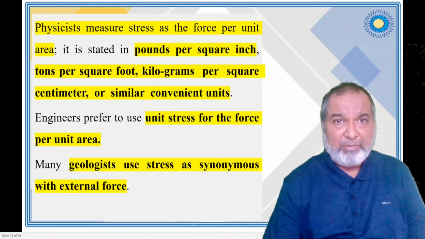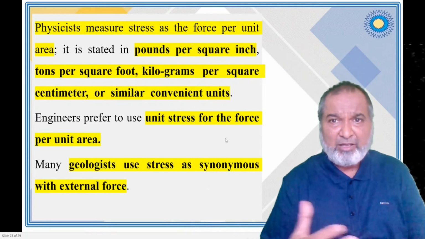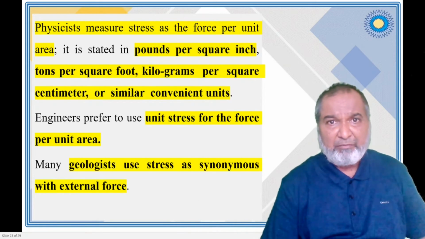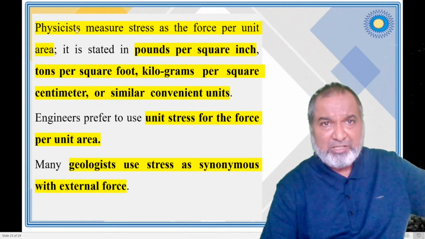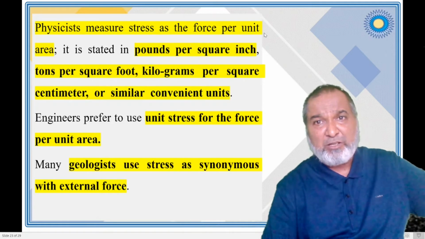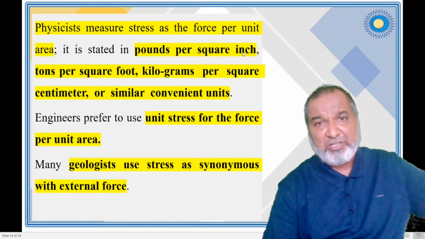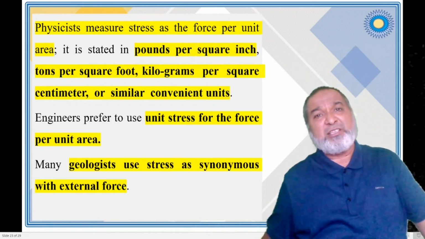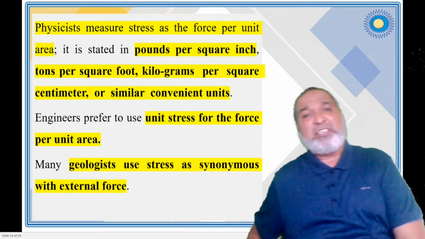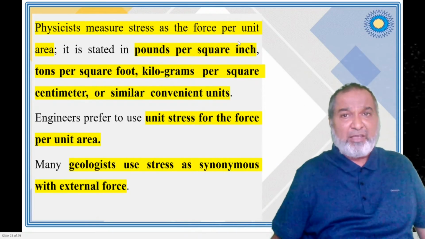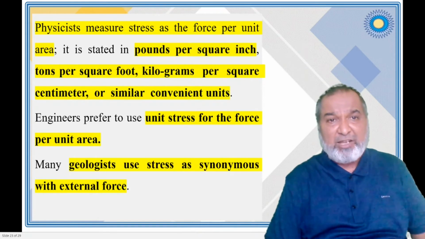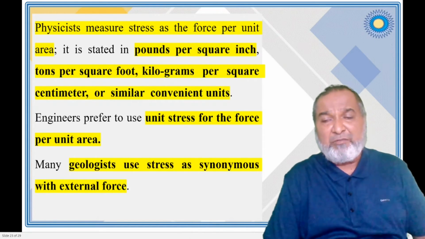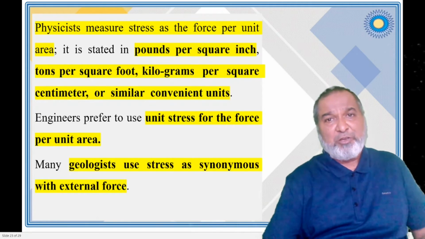We don't have it, but still whatever the conventions are, how they express the units, we are going to see. The physics people describe stress as force per unit area, stated in pounds per square inch. The physics people measure the stress in pounds per square inch, or tons per square foot, or kilograms per square centimeter, or similar convenient units that they use.